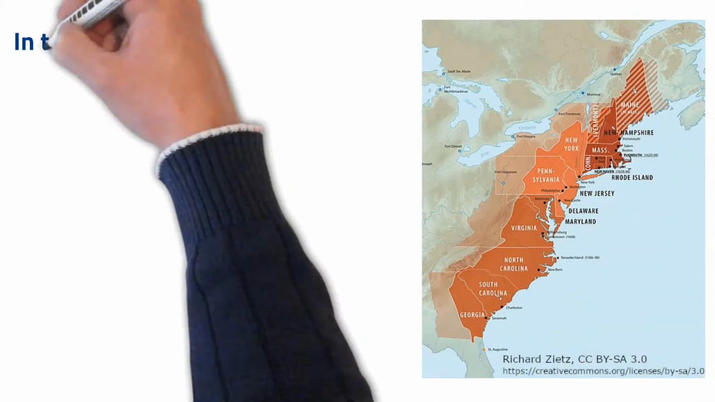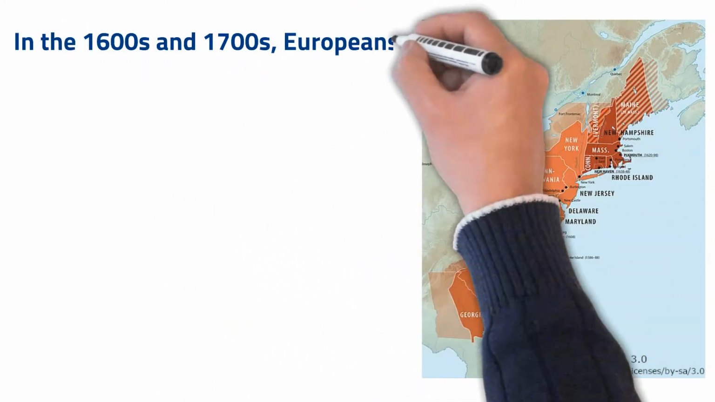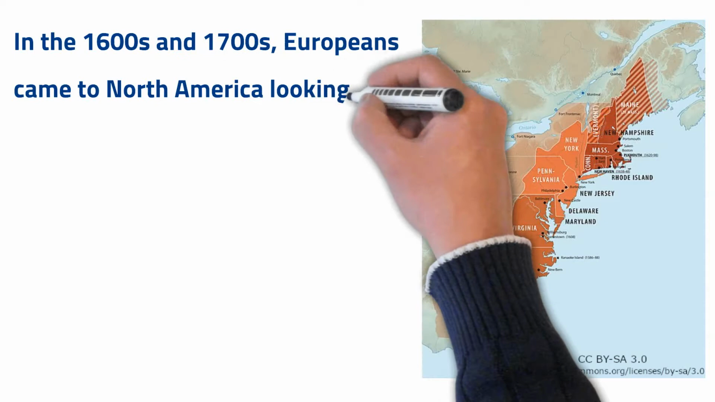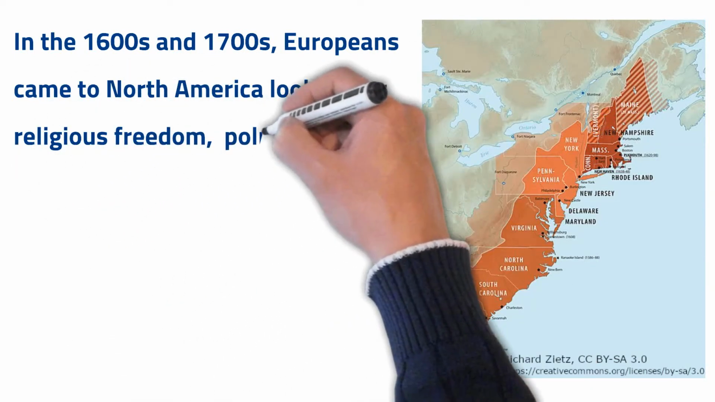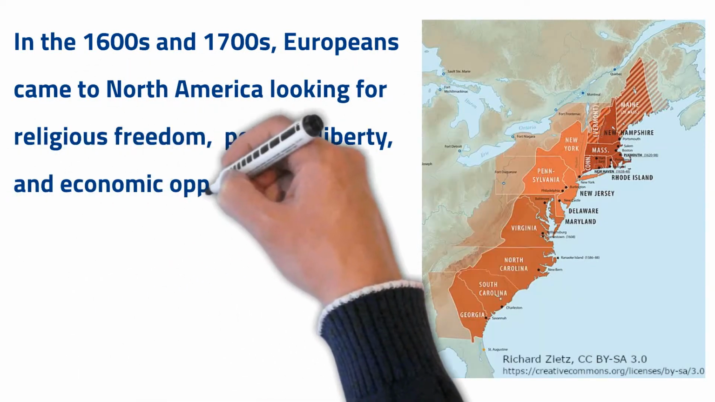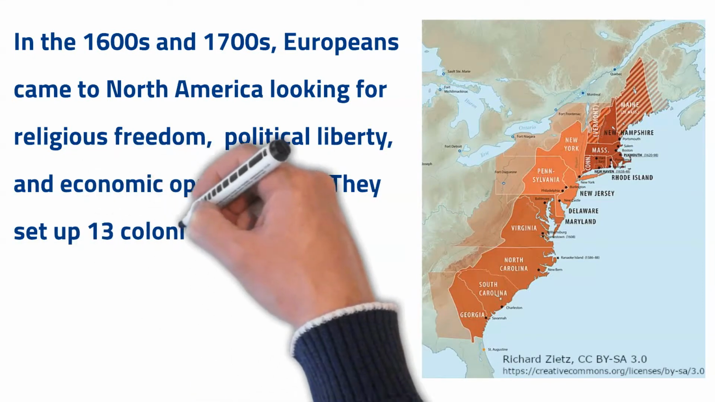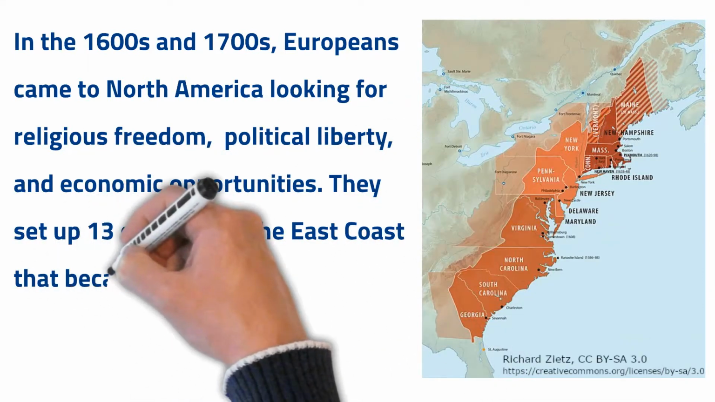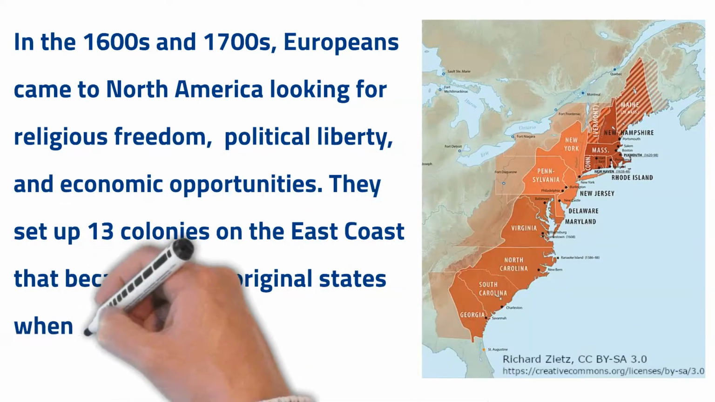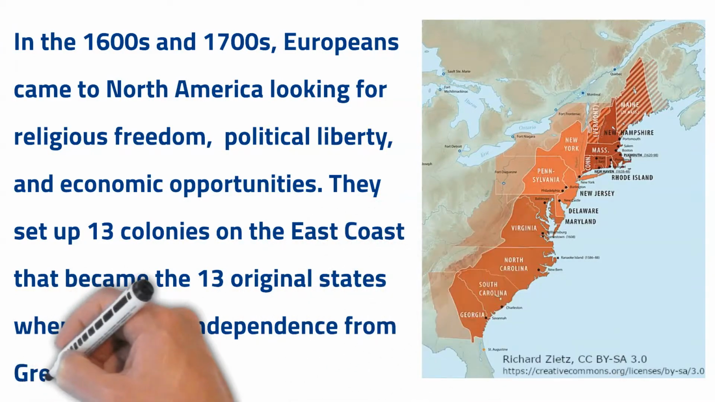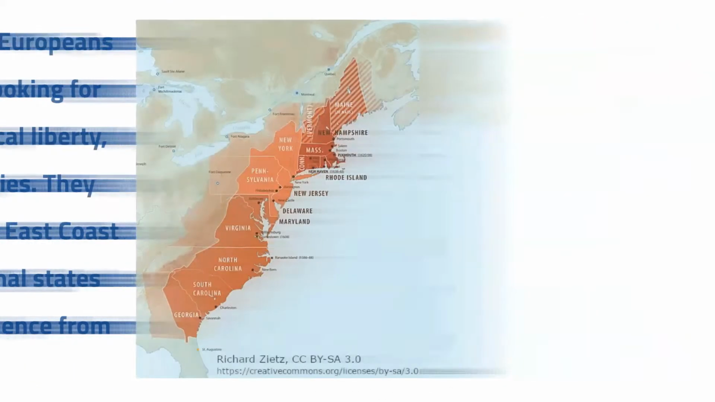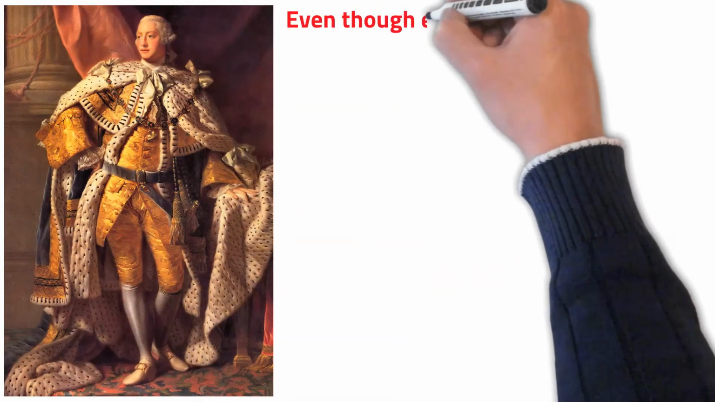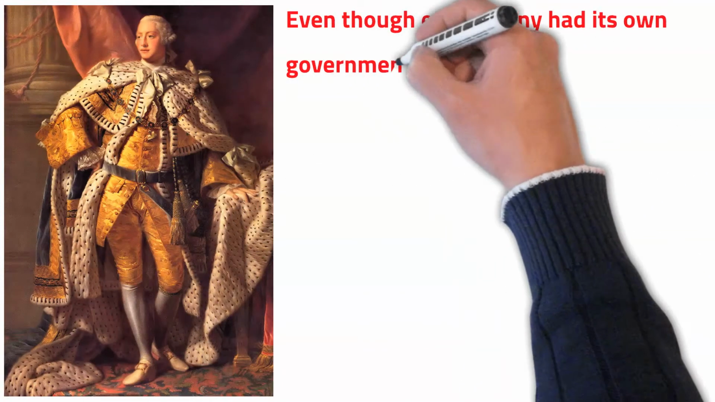In the 1600s and 1700s, Europeans came to North America looking for religious freedom, political liberty, and economic opportunities. They set up 13 colonies on the East Coast that became the 13 original states when they won independence from Great Britain. Even though each colony had its own government, they were still under the control of the British King, King George